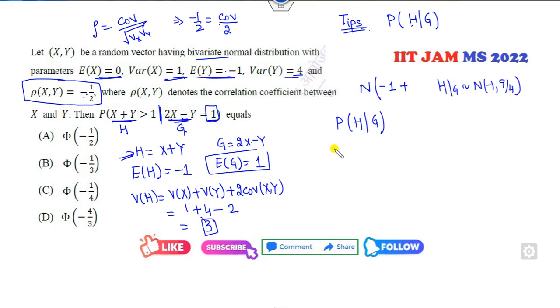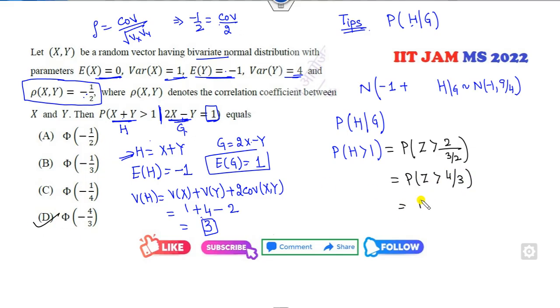Now your target is to find the probability of h greater than 1. I can convert into the z. It is 2 divided by 3 over 2. So probability of z greater than 4 over 3. So what is that? Z greater than minus 4 over 3, which is equivalent to z less than 4 over 3. So the right answer is D, it is my correct answer.